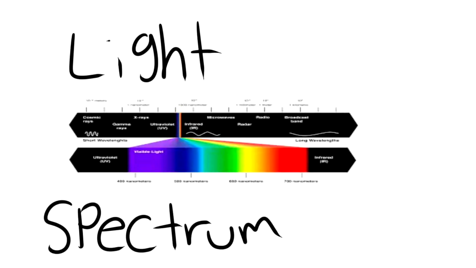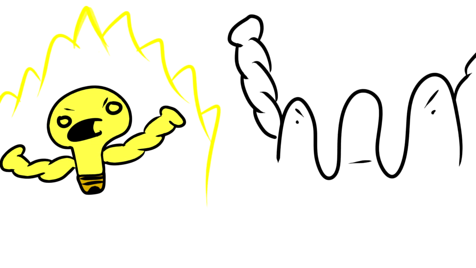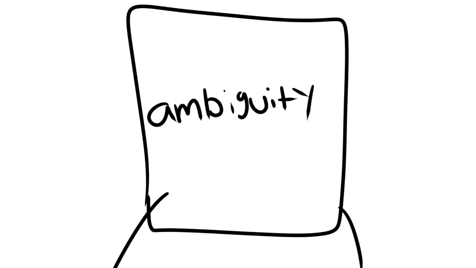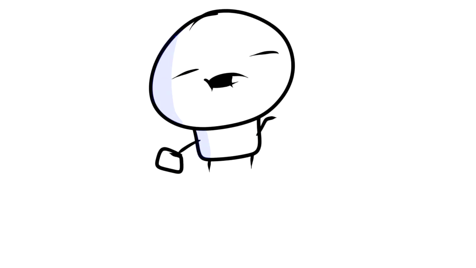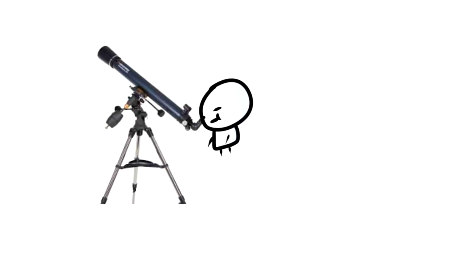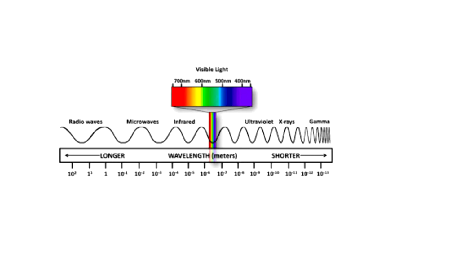Light spectrum. Light spectrum can mean the visible spectrum, the range of wavelengths of electromagnetic radiation which our eyes are sensitive to. Or it can mean a plot or chart or graph of the intensity of light versus its wavelength, or sometimes its frequency. And I'm going to show you guys the word light, which can refer to what we see or to the part of the electromagnetic spectrum that optical telescopes, especially the ones down here on the ground, work in, and sometimes just occasionally it means the whole of the electromagnetic spectrum or any electromagnetic radiation.